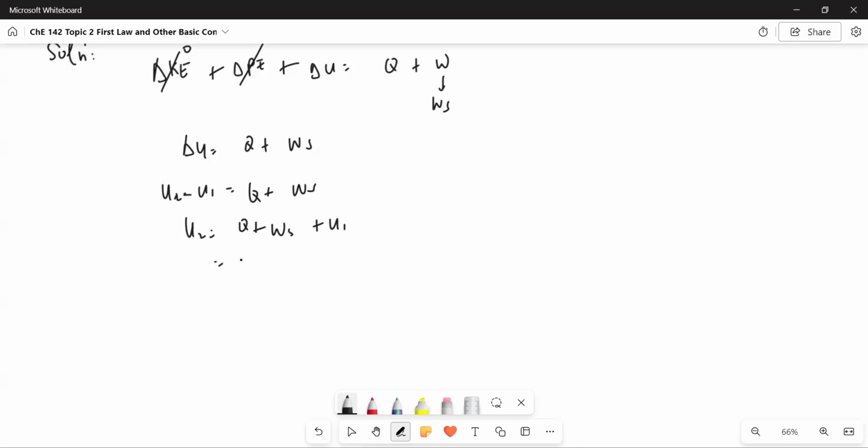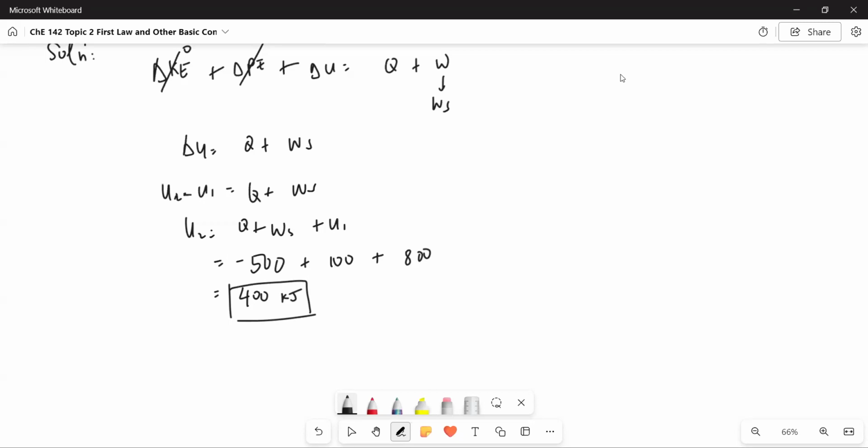Substituting the values, we have negative 500 kilojoules. I'll not write the unit anymore. Shaft work is positive 100 and U1 is positive 800. So when we add everything, that would total 400 kilojoules.